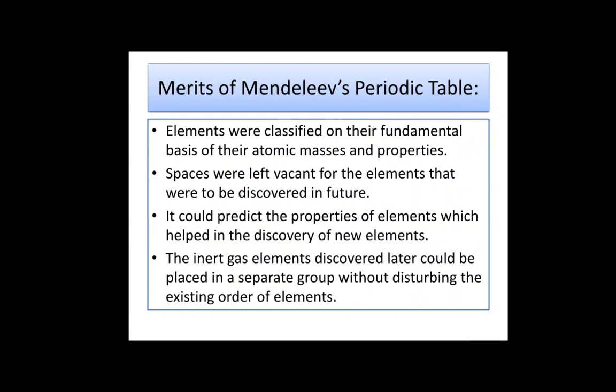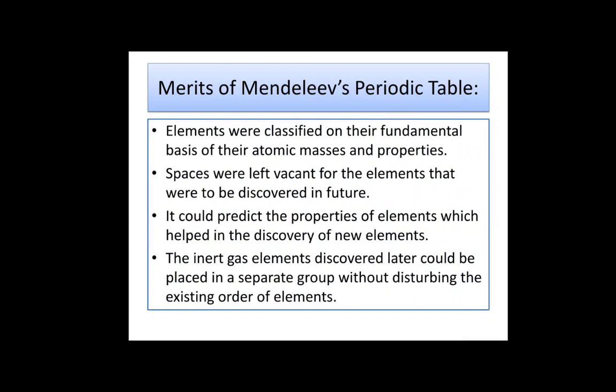Merits of Mendeleev's periodic table. Elements were classified on the fundamental basis of their atomic masses and properties. For example, the previously determined atomic mass of beryllium, that is 14.09, was changed to the correct value 9.4, and beryllium was placed before boron. Spaces were left vacant for the elements that were to be discovered in future.